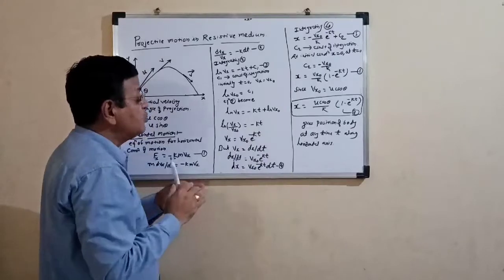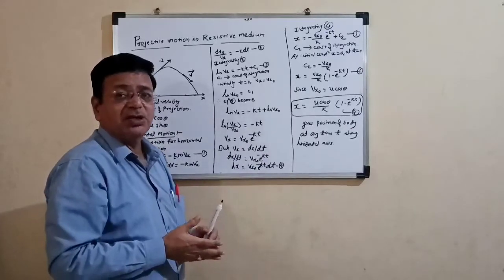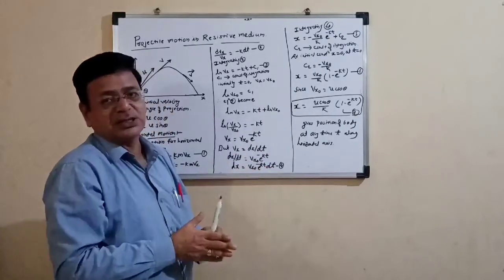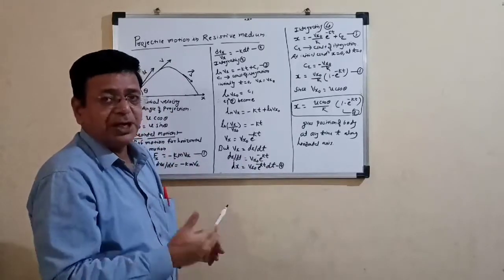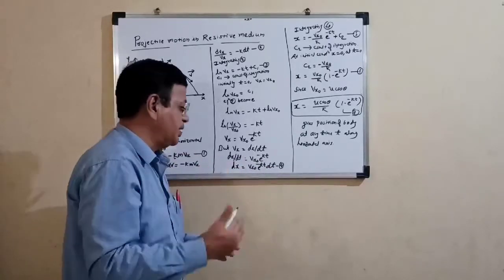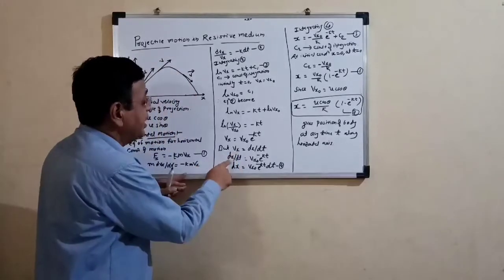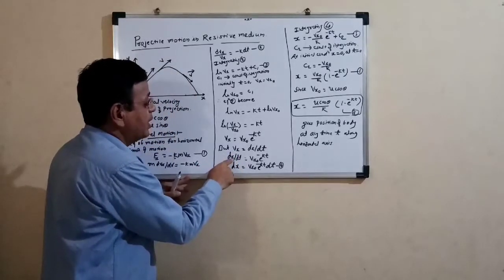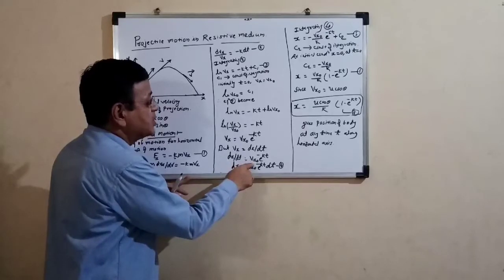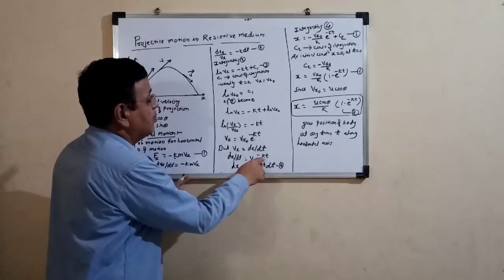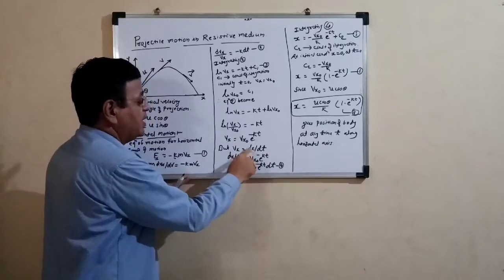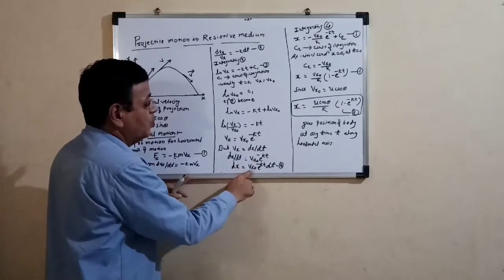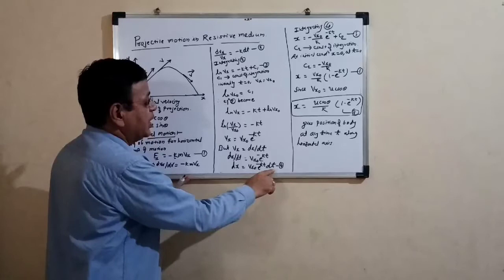But what is Vx? Vx is nothing but the velocity along the x-axis. What is the definition of velocity? Rate of change of displacement. That is Vx is equal to dx by dt. So we have to put here Vx is equal to dx by dt is equal to Vx0 e raised to minus kt. We have to put here the value of Vx, that is dx by dt. So dx is equal to Vx0 e raised to minus kt into dt.